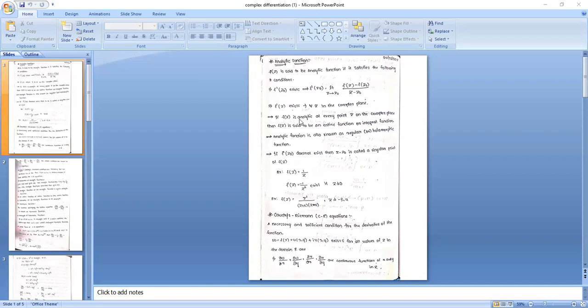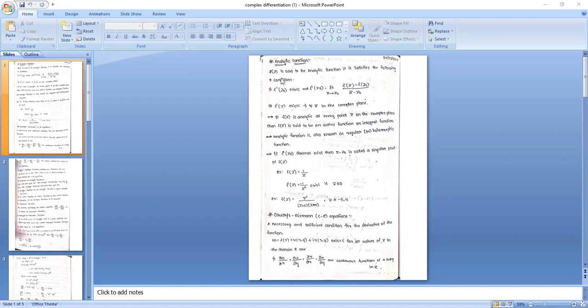Suppose the function is analytic at every point on the complex plane, that function is said to be an entire function, or this is also called an integral function. An analytic function is also known as a holomorphic function. Holomorphic function and regular function are the other names of the analytic function.